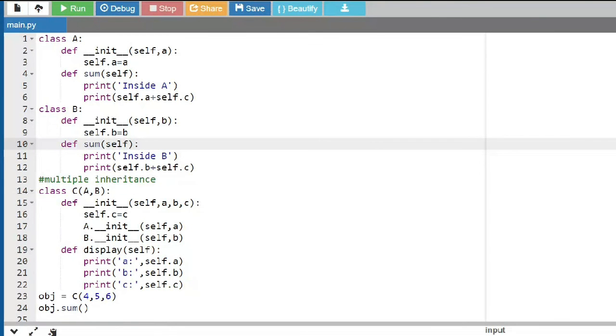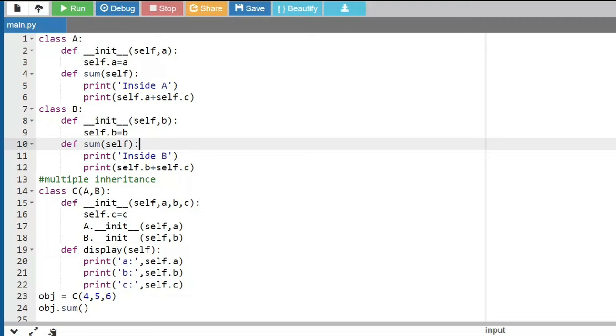But now since I'm calling it through the object reference of C, and C has two parents, A and B, C will have the flexibility to access the methods and variables from A and B. Now here, if the names of the methods are different, there is no ambiguity. You got the answer right in the previous case. But now there are two methods with the same name, sum and sum. And when I try to call it, what will happen?